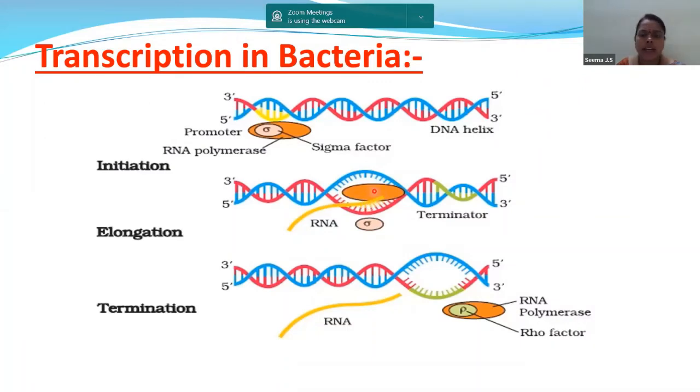Now, when this breaking is taking place, is the sigma factor present over there? No. If you see, the sigma factor is present outside the image. So the sigma factor is not there over this part. This polymerase is moving towards the 3' end. This process will continue till the terminator region is reached.